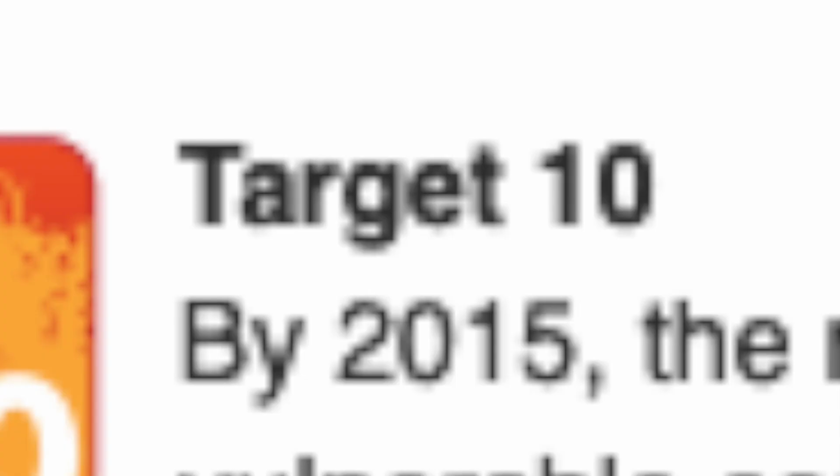And target number 10 wants us to minimize harmful effects to coral reefs and other fragile ecosystems. Oh, wait, hold on. Is that a typo, or did we just zoom right by that one? Either way, the ocean is an incredibly complex system, so I don't see this one being solved anytime soon.